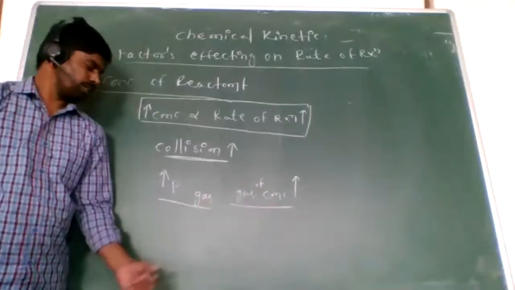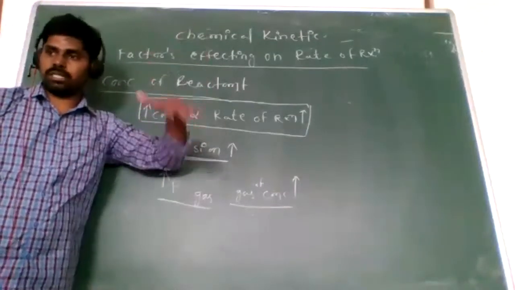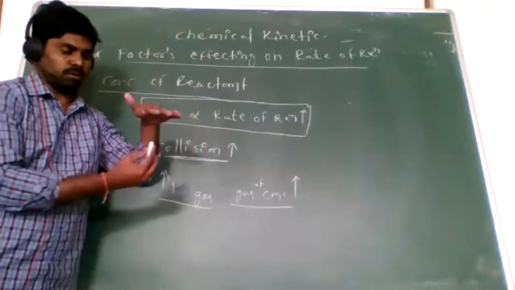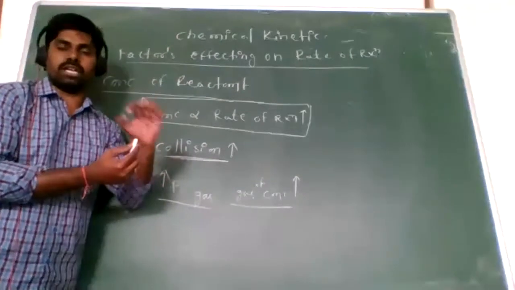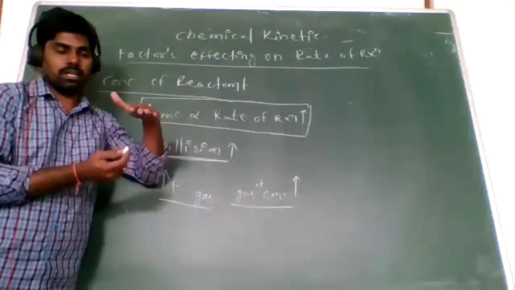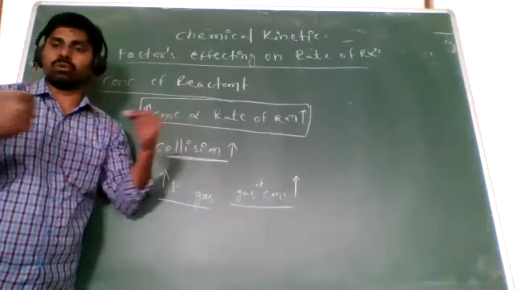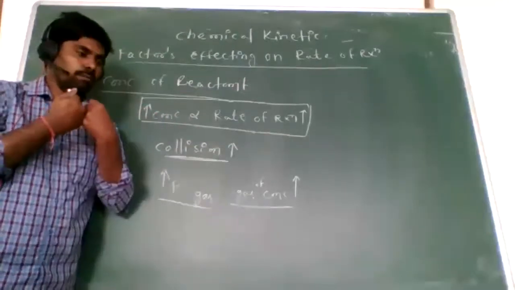How does it increase? For example, I have taken a vessel, and in it there is one gas. When you apply pressure on that gas, the molecules come closer together, so there are more collisions between the molecules.